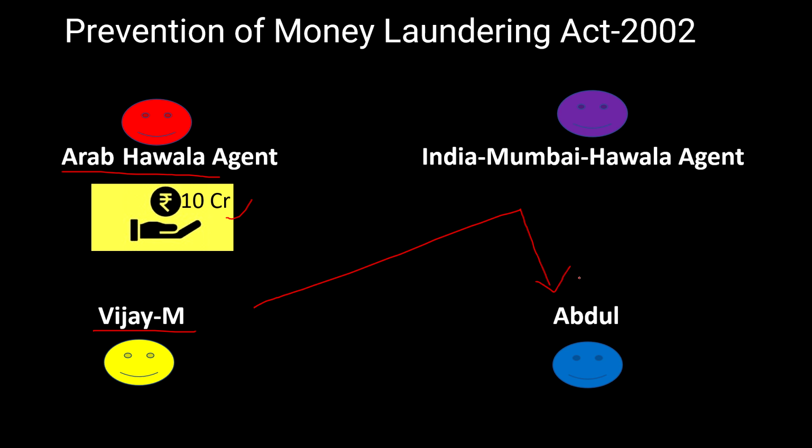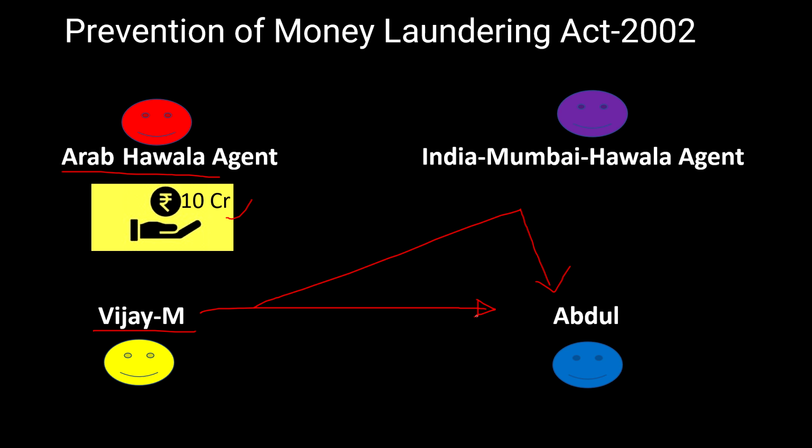At this point Vijay cannot deposit directly to Abdul in his bank account, because the bank will see what the amount is and what its source is, and whenever the amount is beyond 10 lakhs there is a radar on the account's transactions, either in the post office or the bank.